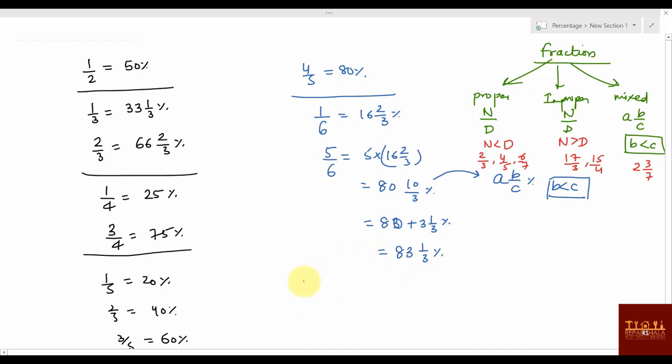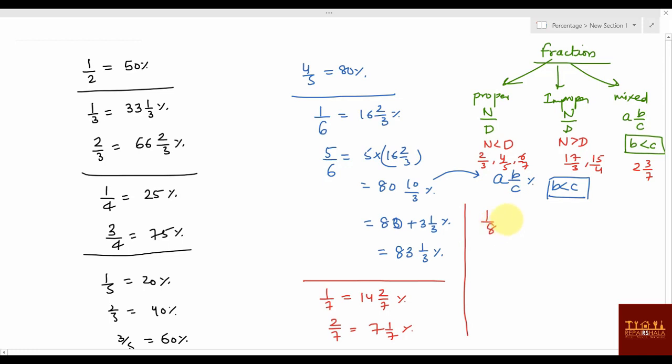Okay, now in the same way you can say 1 by 7 value. 1 by 7 value is 14 2 by 7 percentage, and 2 by 7 value you can say is 28 4 by 7 percentage. These two values are actually important. Other than that, no values are important. Now this one is over.